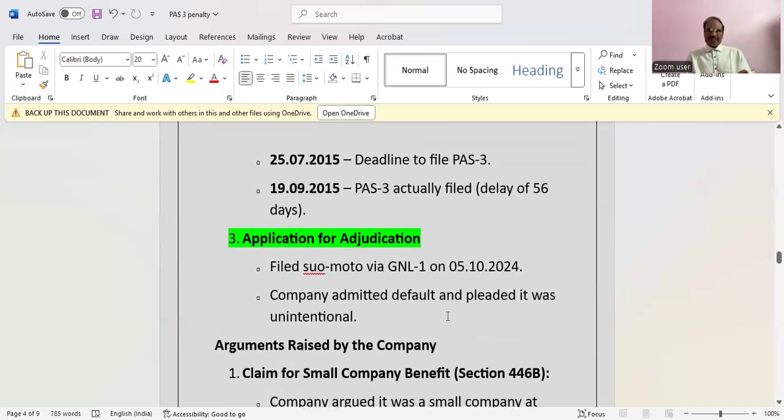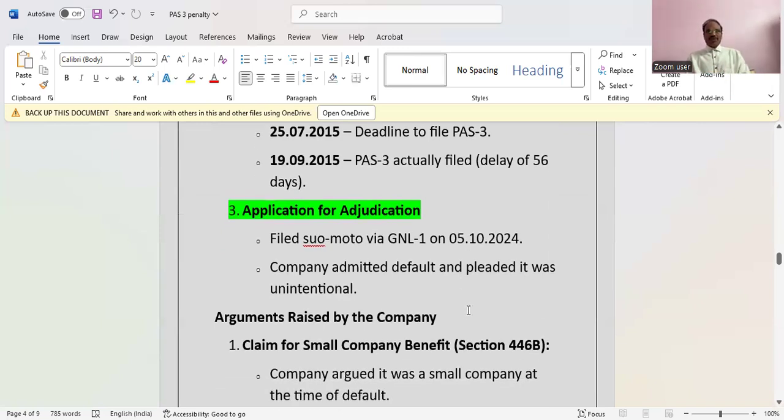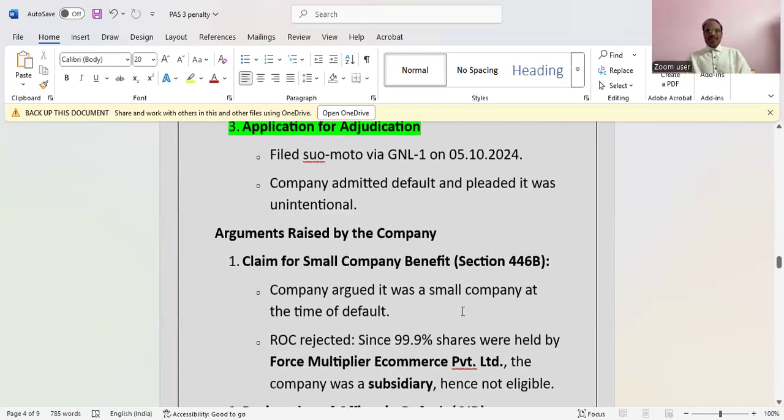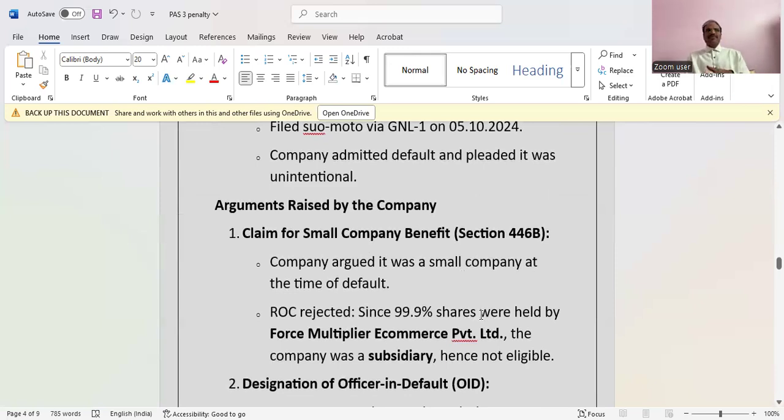So what happened after that? The application for adjudication was filed suo motu via GNL-1 on 5th October 2024. The company admitted the default and pleaded it was unintentional. The company also claimed small company benefit, because Section 446B gives some exemption.